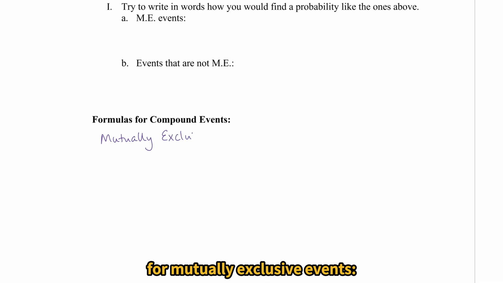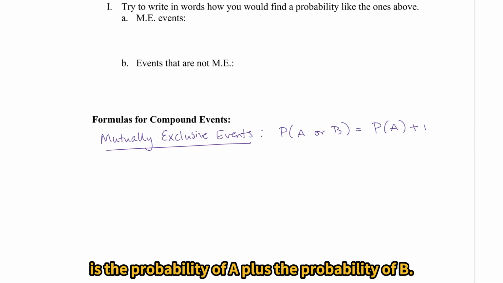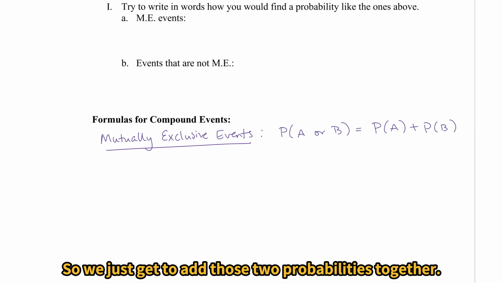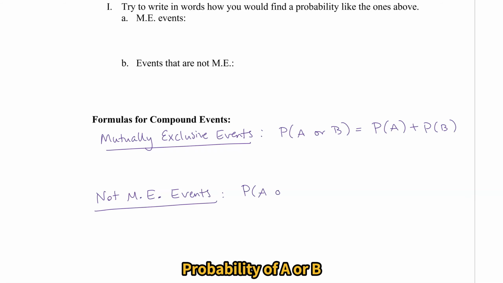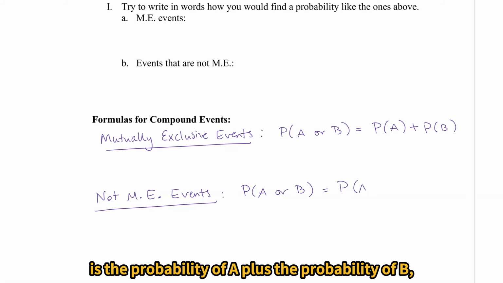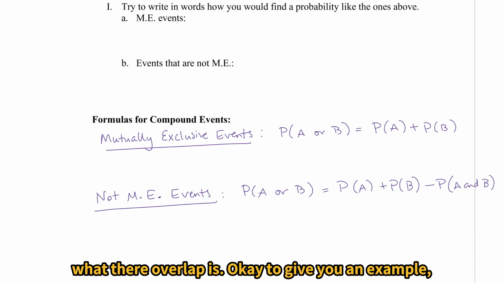For mutually exclusive events, the probability of A or B is the probability of A plus the probability of B. They don't have anything in common, so we just get to add those 2 probabilities together. Not mutually exclusive events, probability of A or B is the probability of A plus the probability of B, but we're going to subtract out what they have in common, what their overlap is.